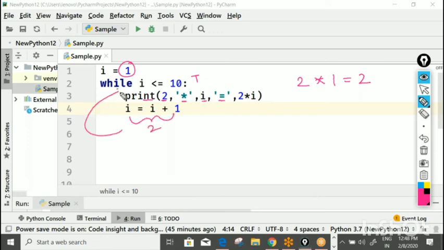So I value becomes how much? 2. The loop iterates. Program checks whether 2 is less than 10. Condition true or false? True. Come inside. Again blindly print 2. Then what are we printing? Then I value. What is I value now? 2. Then print 2 into 2. What is 2 into 2? 4. Process continues, and you are getting all the 2 table. Understanding? Okay. Take it down: program to display the 2 table.